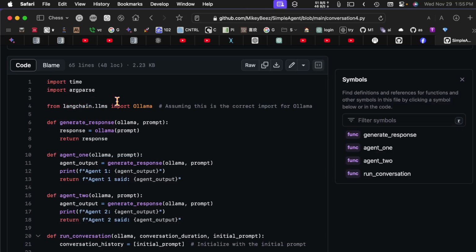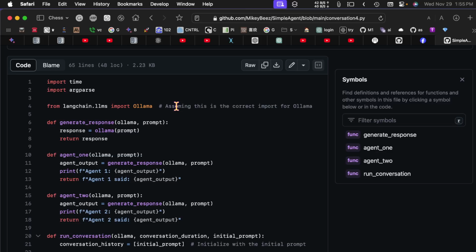And this is kind of weird, that you say from langchain.llms import Ollama. I have to wonder why Ollama doesn't have something like this directly. But that's all right. We'll just do it this way. I think this also means that you have to pip install LangChain.